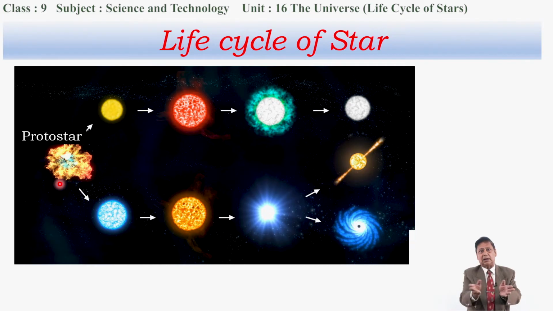It doesn't emit light. When particles come closer and closer to each other, hydrogen also comes closer to each other, helium, hydrogen, whatever it has, comes closer and closer to each other. Then the temperature keeps on rising because of the friction.